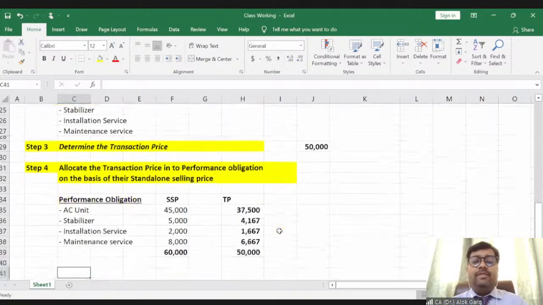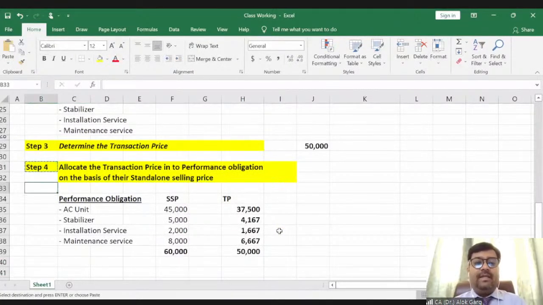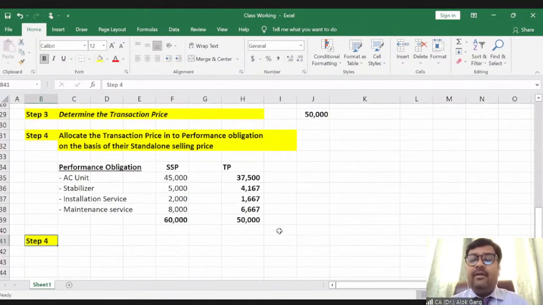So now coming to step 5. What is my step 5? We have cleared that yes, this is a contract with the customer. Then we have identified the performance obligation, because this is a substance-based standard, and this standard says that whatever performance obligation has been satisfied, the revenue needs to be recognized only for that, right?